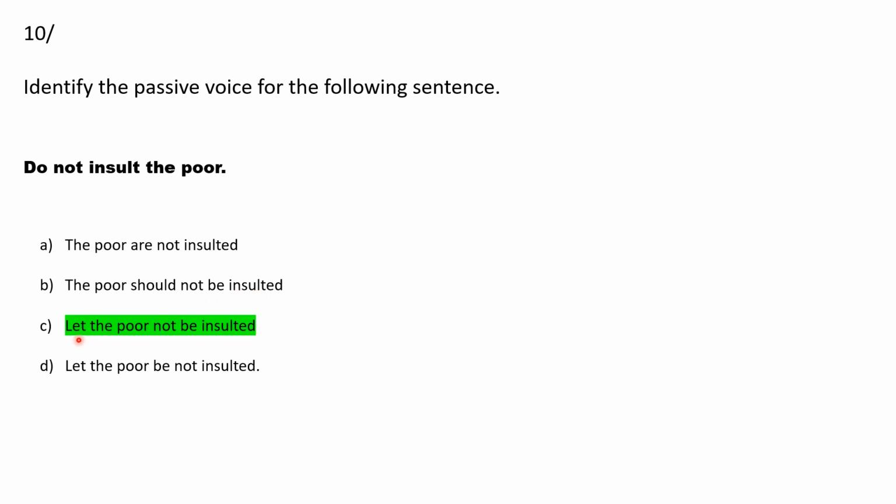Option C says let the poor not be insulted. So option C is the correct answer, and option D says let the poor be not insulted. This is grammatically incorrect. So here option C is the correct answer.